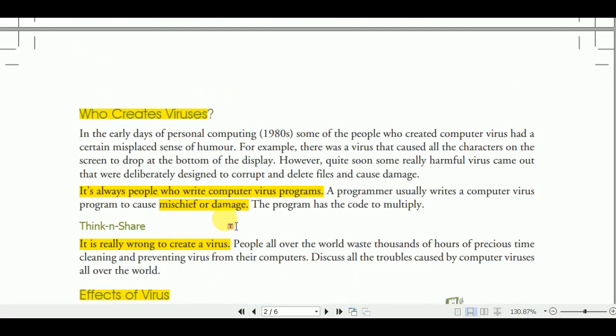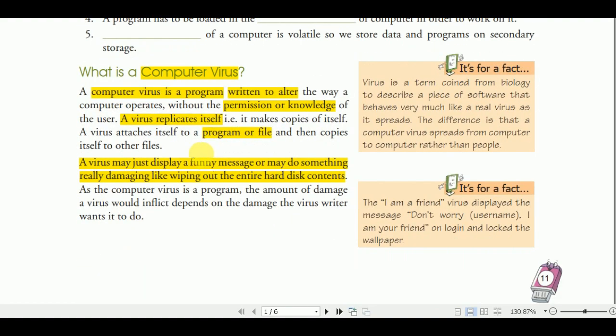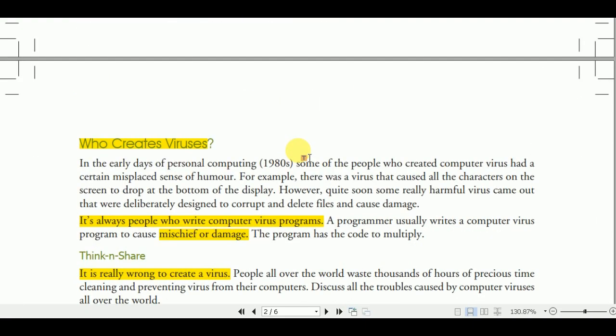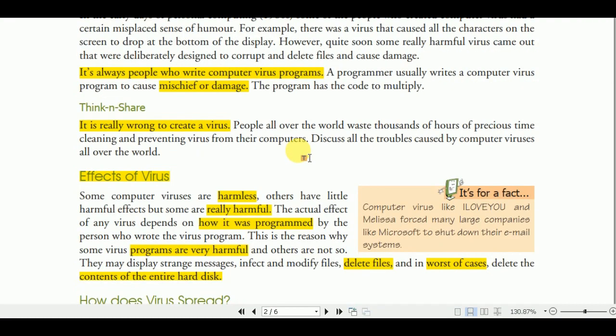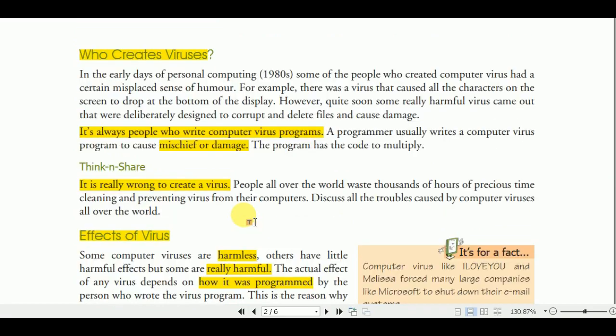Okay, so in today's class we have already read about the computer virus. You need to learn what a computer virus is. What is the definition of a virus? A computer virus is a program that is written to alter the way a computer operates. Alter means modify, modify the computer files. The second thing is who creates the virus, and the third thing is the effect of the virus. You will read about these three things and you will learn.